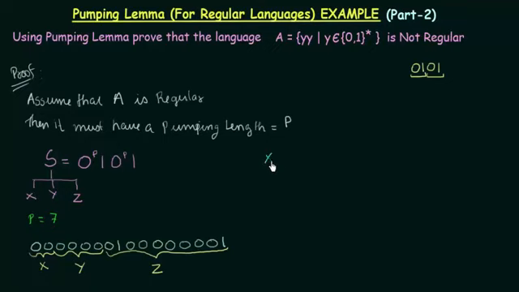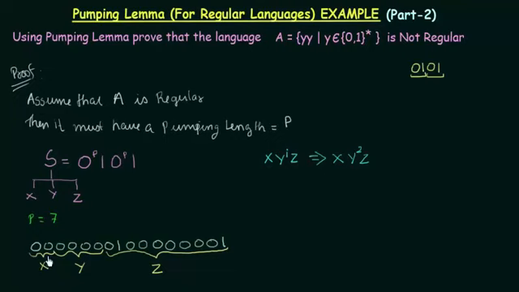Now I will take x y raised to i z, and let me take i equal to 2, so I will have x y raised to 2 z. And we already discussed in the previous lectures that if this language is regular, then x y raised to i z should also lie in the language that is given.